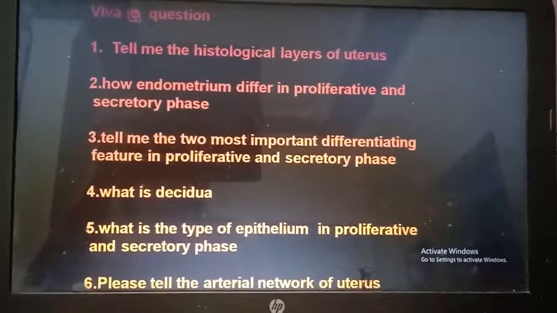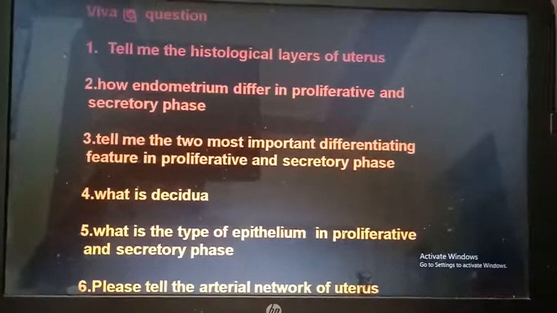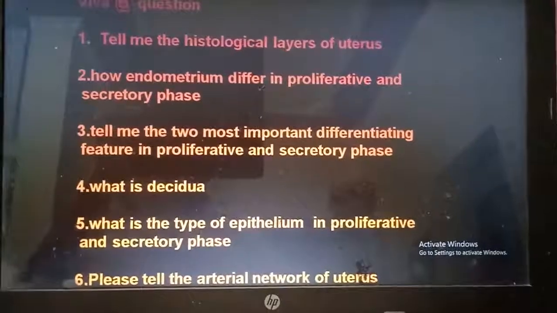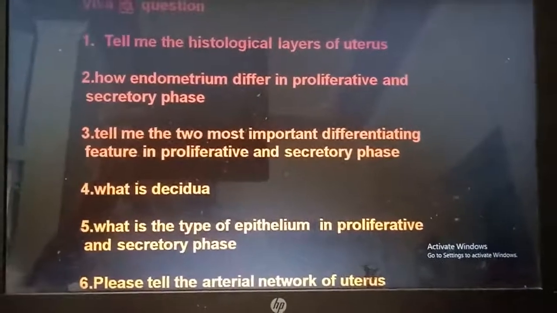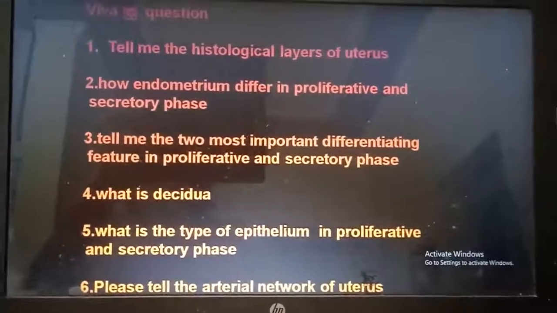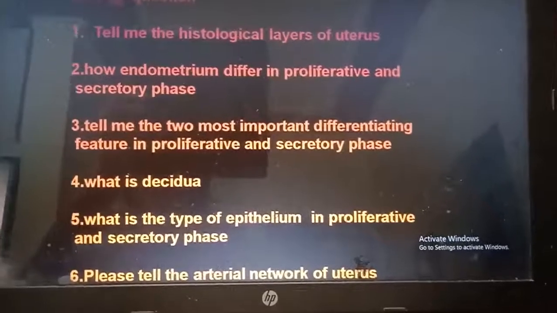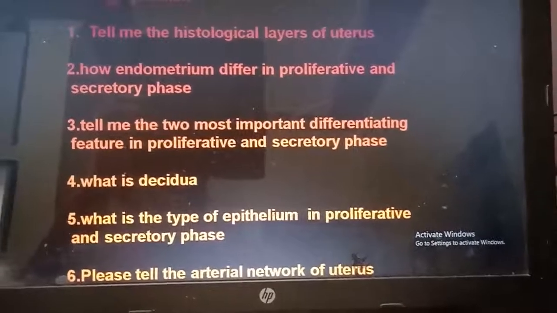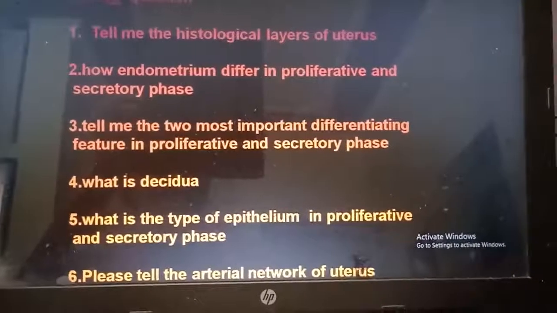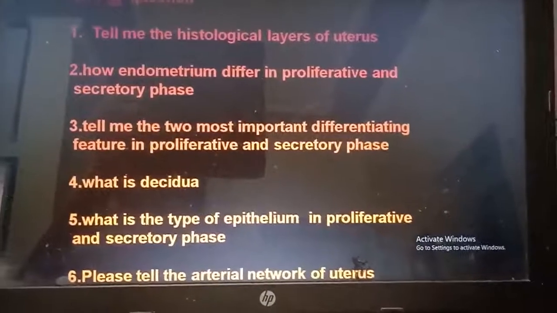What is decidua? It is the lamina propria. While the lady becomes pregnant, then the endometrium laden with the glycogen store. Its gland is filled up with the glycogen store, and that type of endometrium is known as decidua. What is the type of epithelium in proliferative and secretory? It is simple columnar and hypertrophied columnar. Please tell the arterial network of uterus. We already discussed.